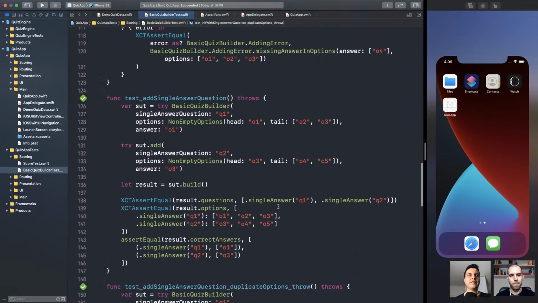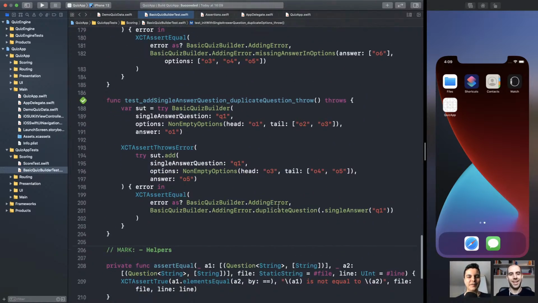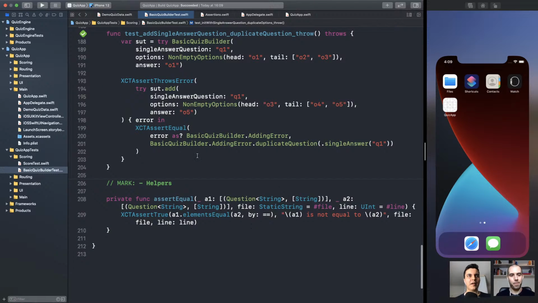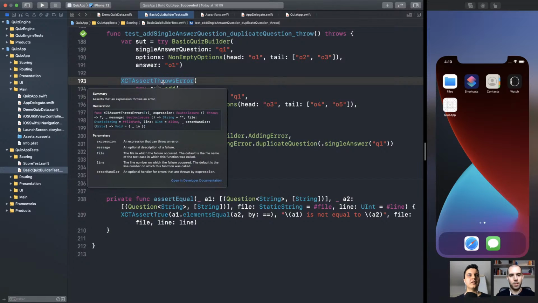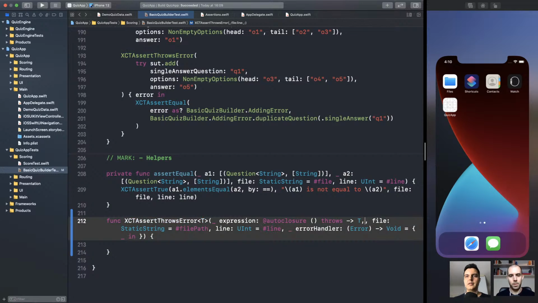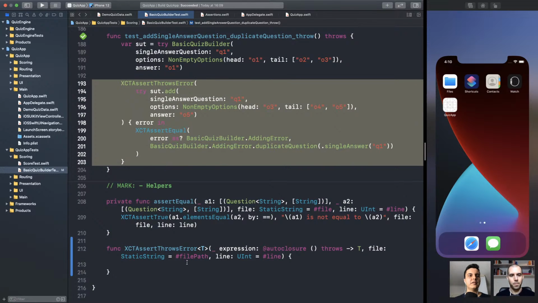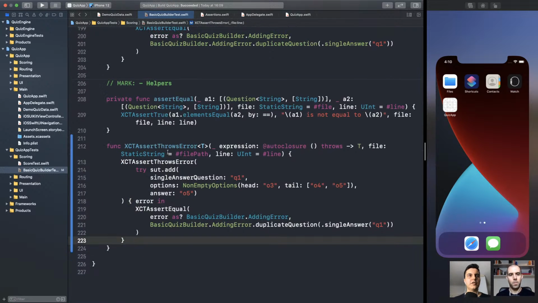Okay, so we have a bunch of duplication here. Let's refactor a little bit. We can create a helper to check for adding error. So we could probably follow the same syntax here for the assert throws. We don't need a message. We don't need an error handler. Let's copy here. Let's call it assert.